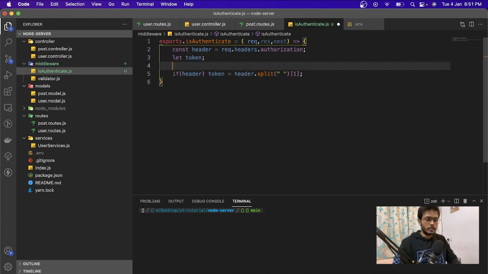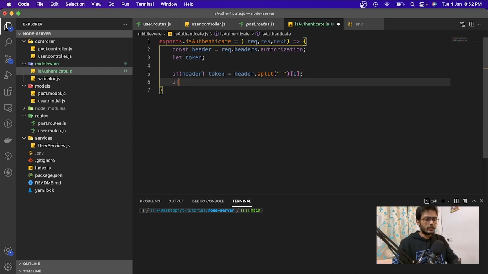When the token comes into our app through the authorization header, it will look something like Bearer and then the token. So we are just splitting from here and grabbing the token, leaving the Bearer out, so we can just remove it.